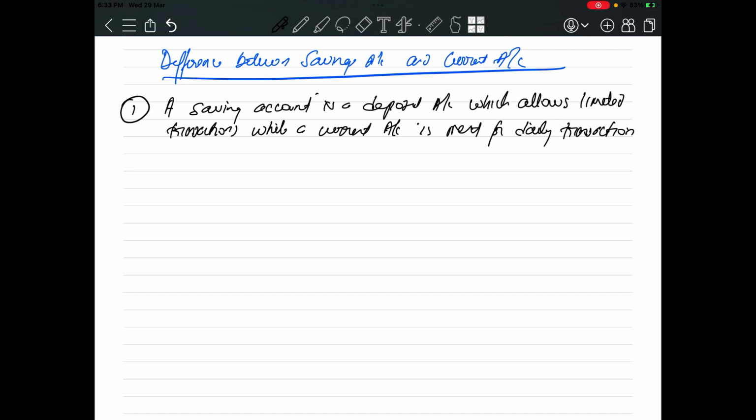But for a businessman, they have to do daily transactions, right? So current account is specifically meant for businessmen. Okay, now point number two, see, it will be defined in this point.